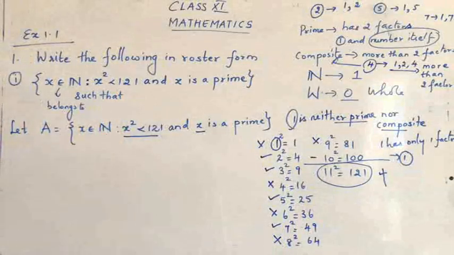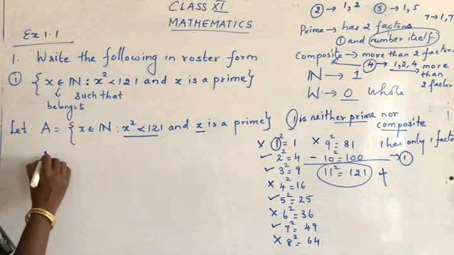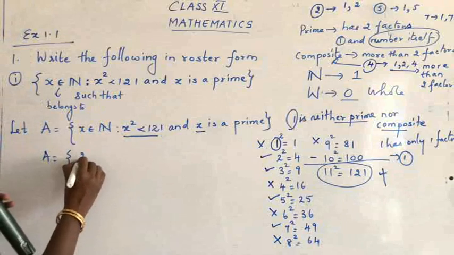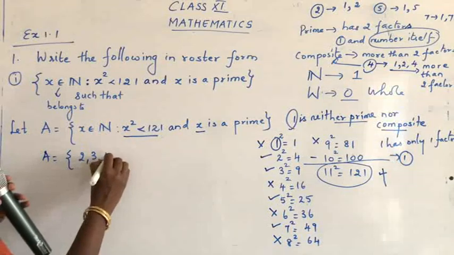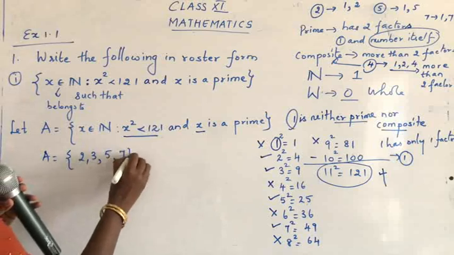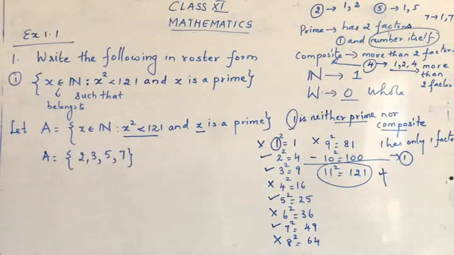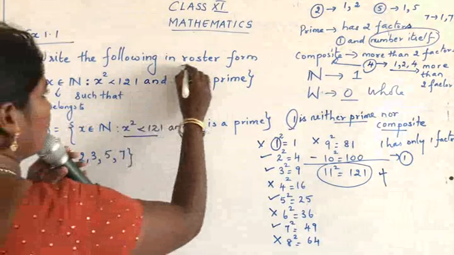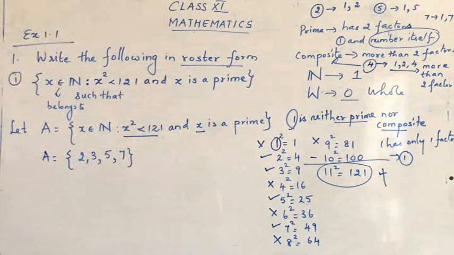So what numbers have you got here? A is 2, 3, 5, 7. The question was roster form. Roster form is nothing but listing in terms of elements.